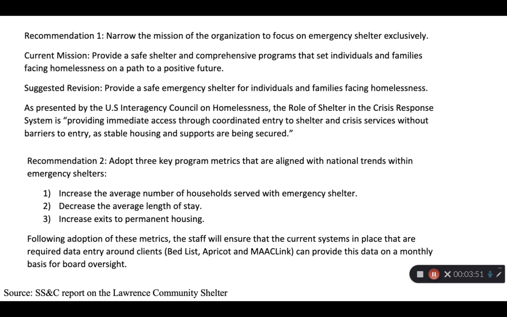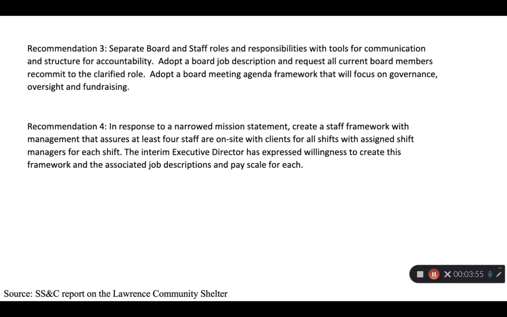The SS&C report on the Lawrence Community Shelter provides a summary of the 4 recommendations on the first 2 pages of the report, then moves to their research methods, financial analysis, and implementation plans.